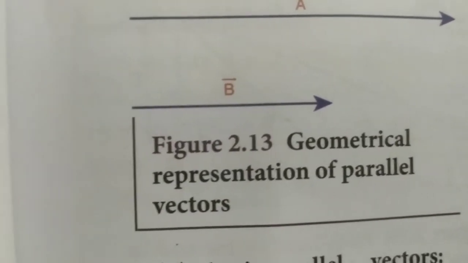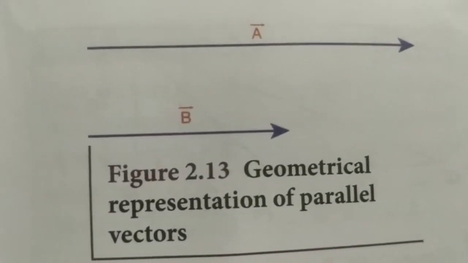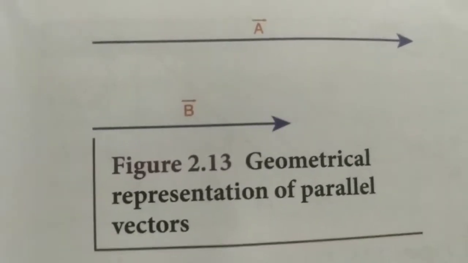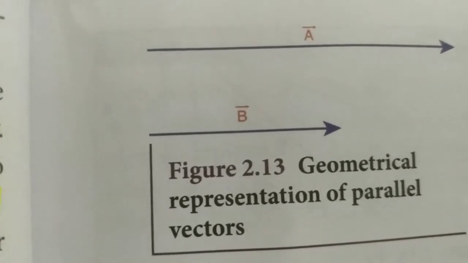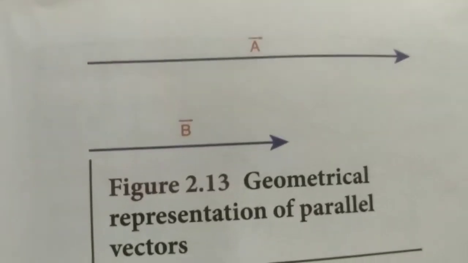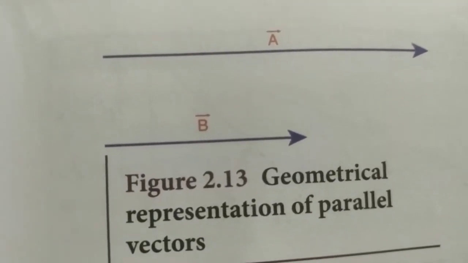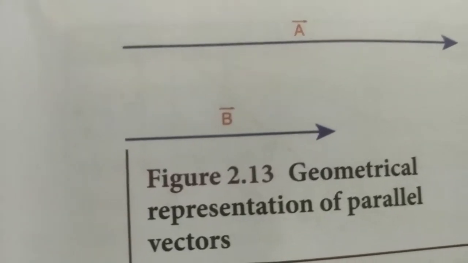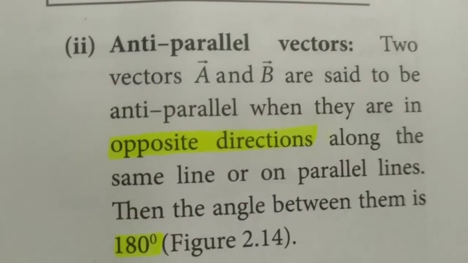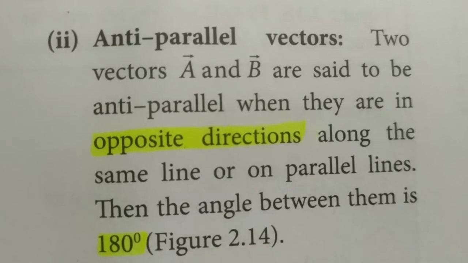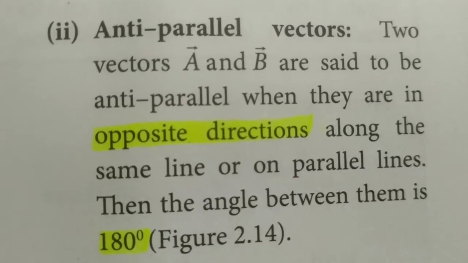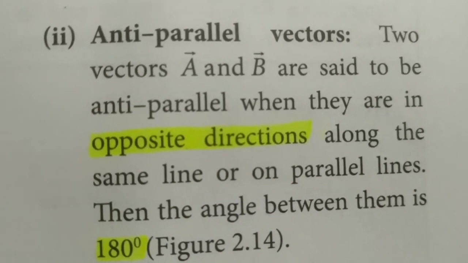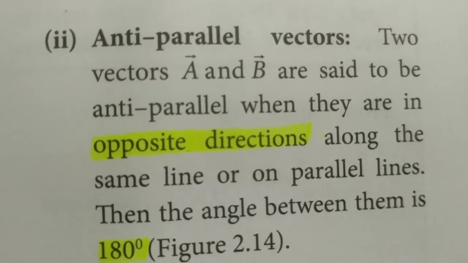That is, the angle between them may be 0 degree. See this diagram. This is the geometrical representation of two parallel vectors. Both these vectors are along the same direction, but these are having different magnitudes. Then anti-parallel vectors: if two vectors are in the opposite directions, then we can say that they are anti-parallel vectors.